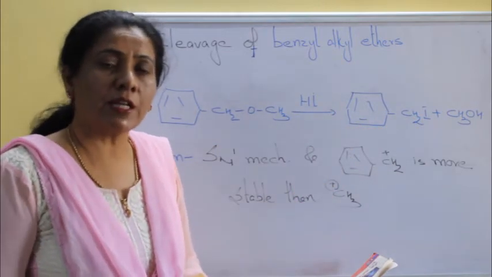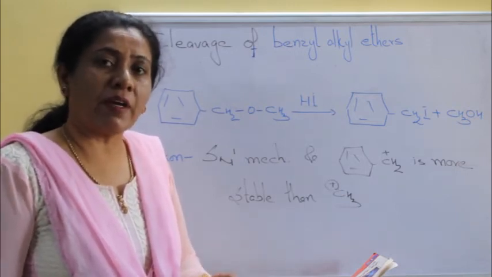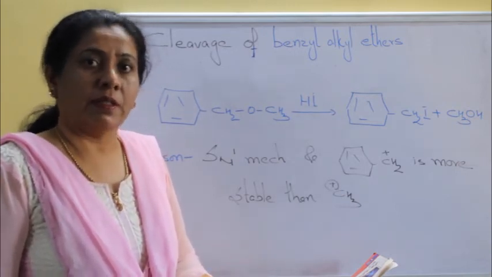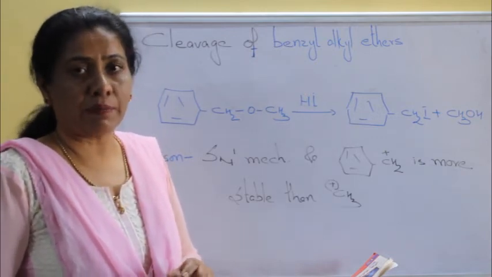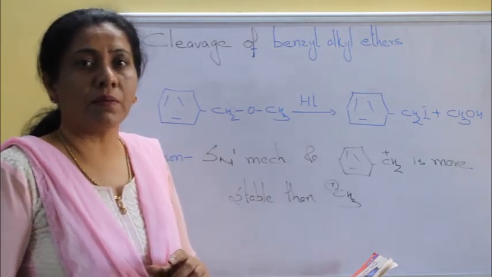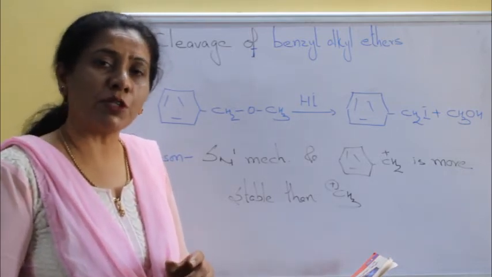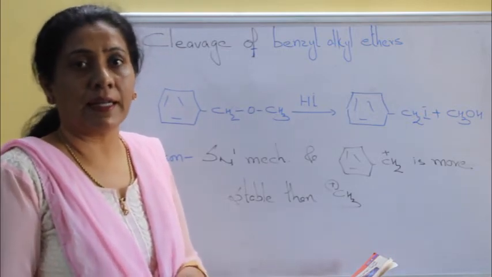So, in these reactions, we have checked the reactions where we had two alkyl groups. Then, steric hindrance factor was the reason for the formation of iodide part. If one of the alkyl group was 3-degree alkyl group, then carbocation formation was the reason for formation of tertiary alkyl halide.